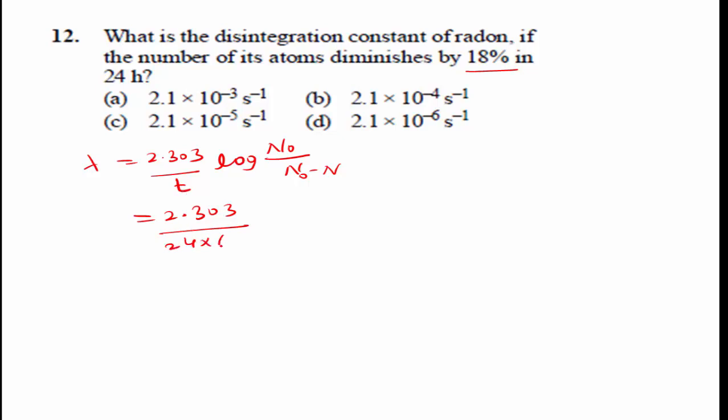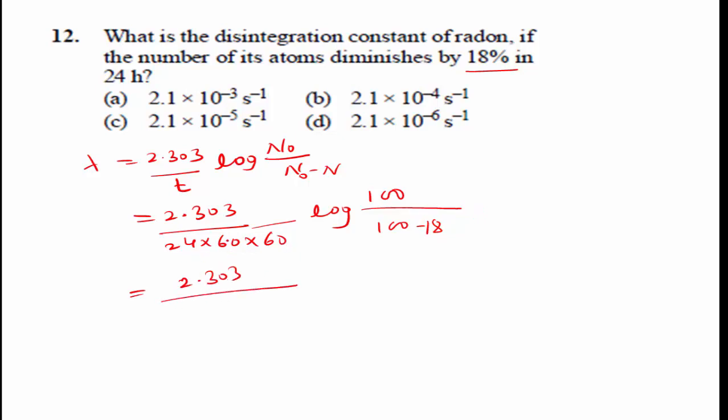Convert 24 hours into seconds: 24 hours into 60 minutes into 60 seconds, which is 3600. 24 into 60 into 60 is equal to 86,400.